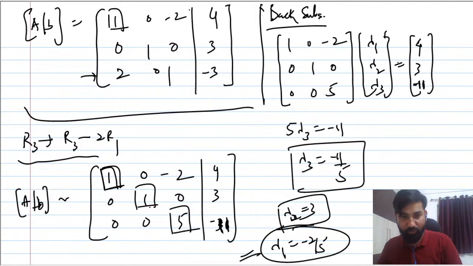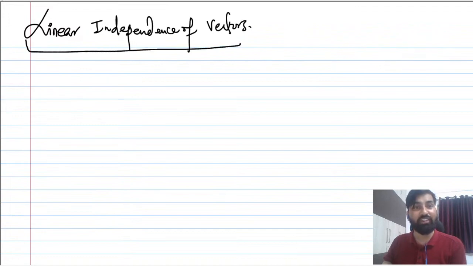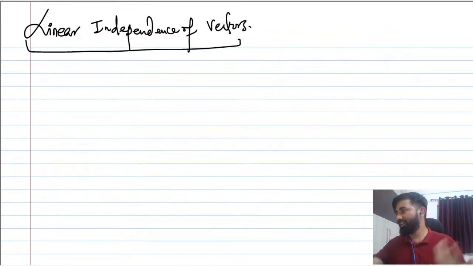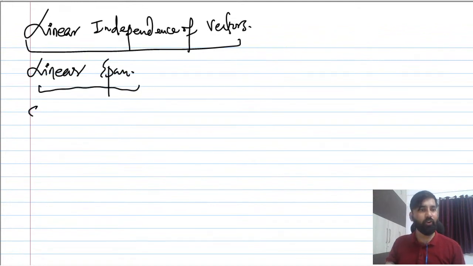So this is what I wanted to discuss today, and the appetizer for the next class I'm just telling you is linear independence of vectors. Most important question to be asked in the interview, independence of vectors. Why I'm talking about all this: linear independence of vectors, then I will talk about a systematic way of investigating LI and LD. Then we will talk about linear span, then we will talk about spanning set.